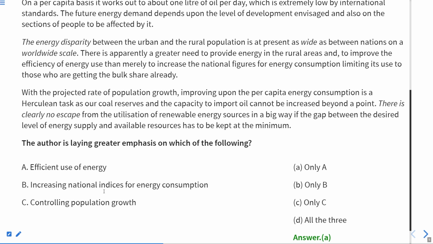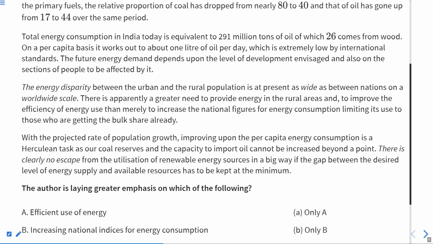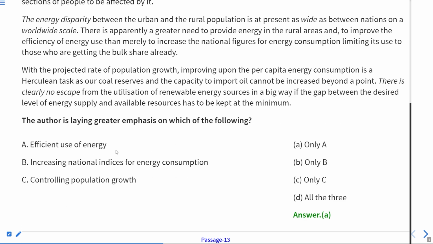And increasing national indices for energy consumption, but here it is written that energy resources in a big way, if the gap between the desired level of energy supply and available resources has to be kept at the minimum. So it is not that he's increasing the numbers, because it is written there is apparently a greater need to provide energy in rural areas to improve efficiency of energy. So here only efficient use of energy has been emphasized by him. Therefore A will be the correct answer.